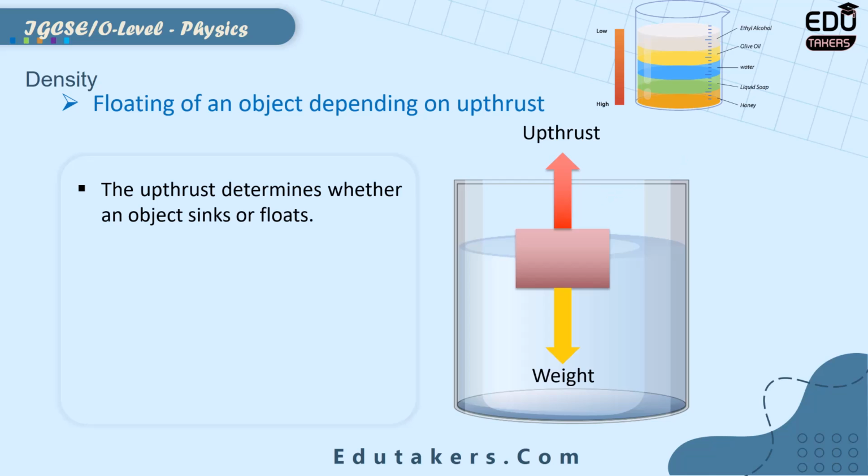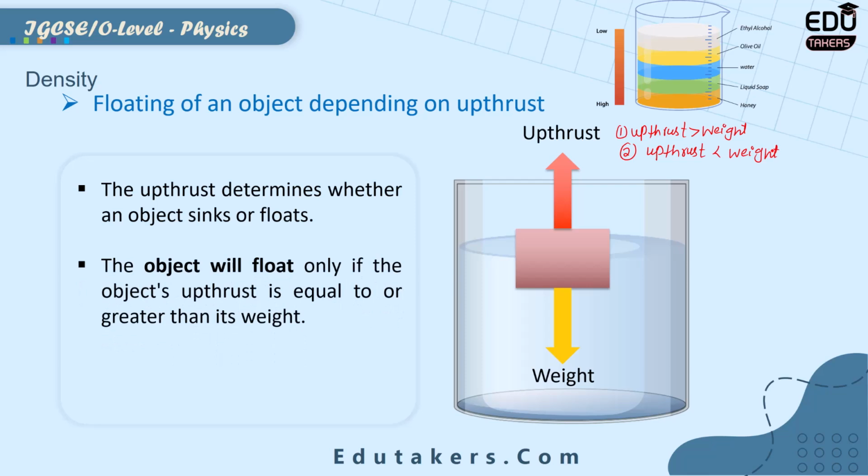First, suppose the upthrust force is larger than the weight of that object, and the second case, the upthrust force is smaller than the weight of that object. Then what will happen? Either the object sinks or floats.